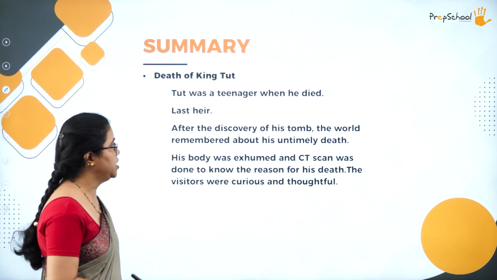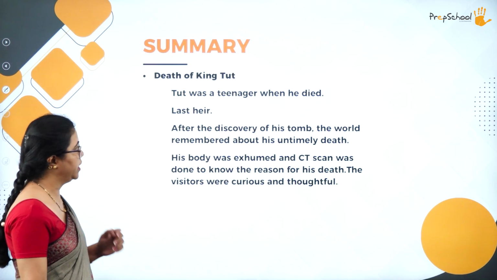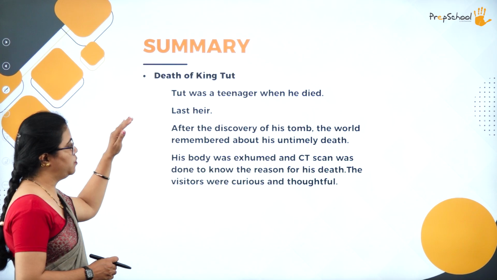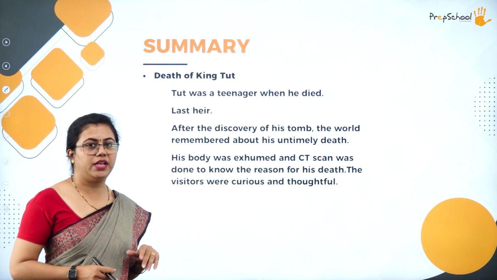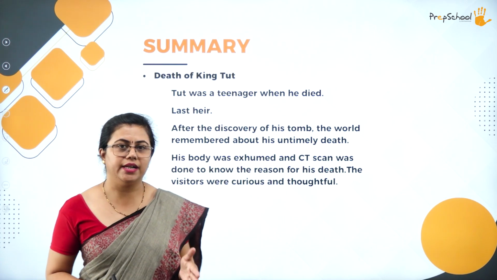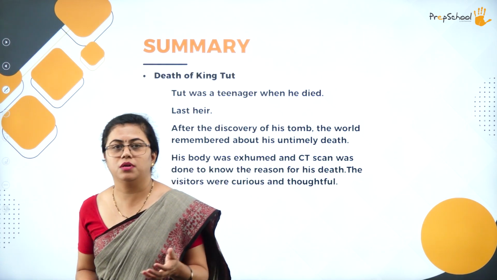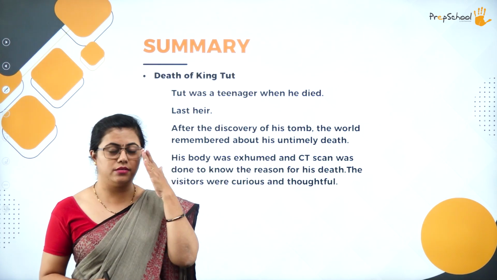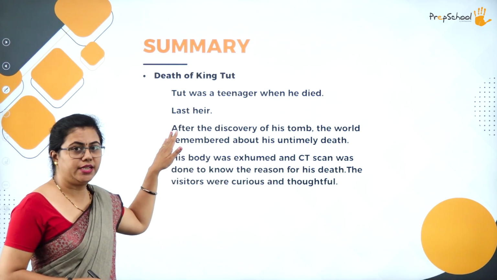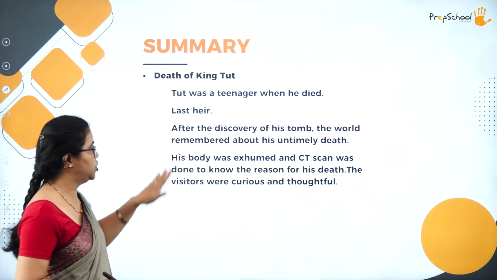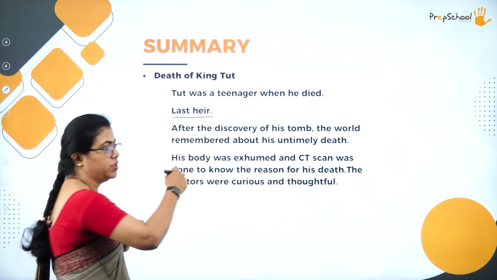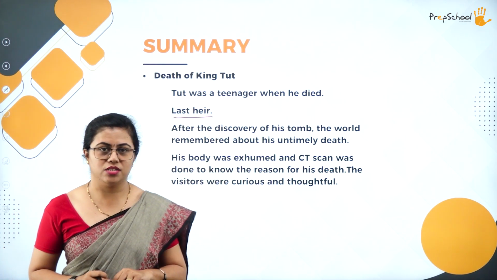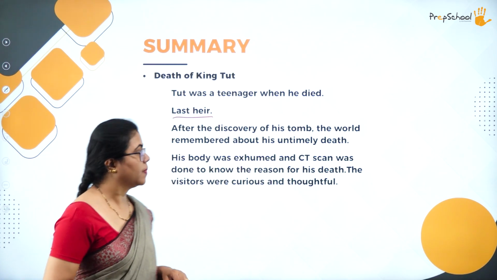The first one is the death of King Tut. These points are related to the death of that person. Tut was a teenager when he died. He was in his late teens, probably 18 or 19 years old. He died at a very early age. So he was the last heir, the last person in that family.